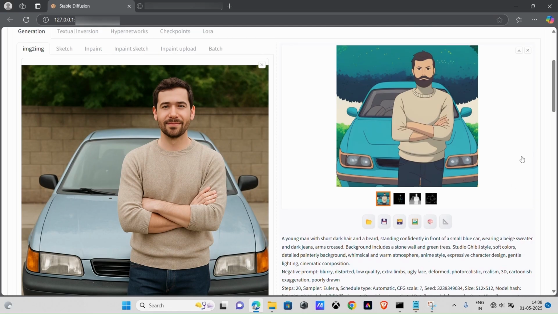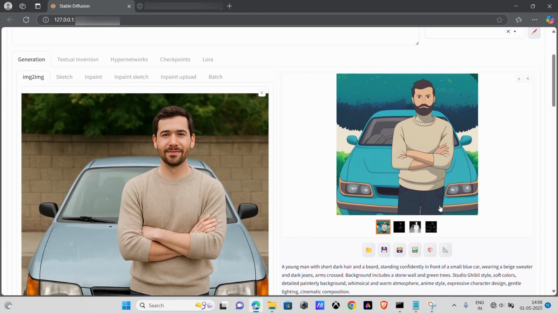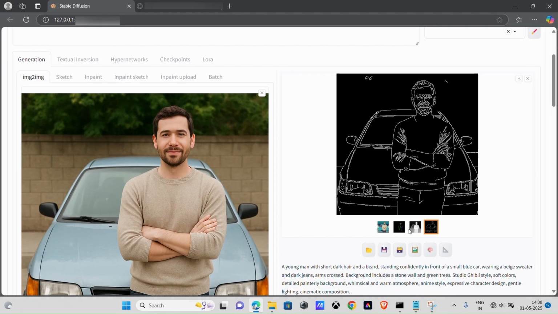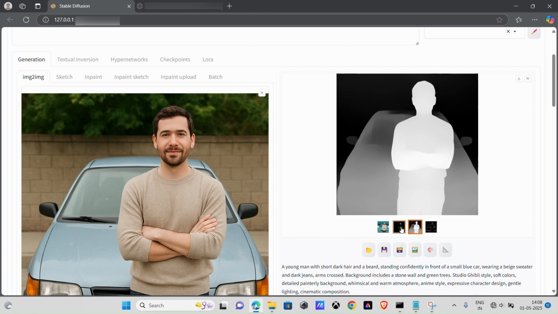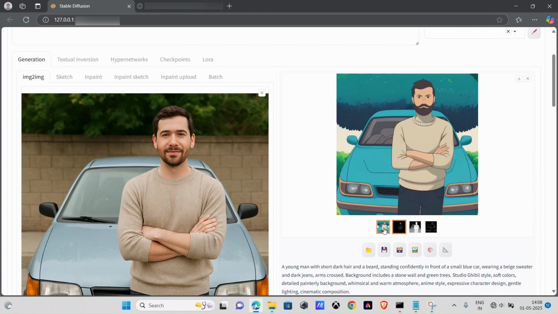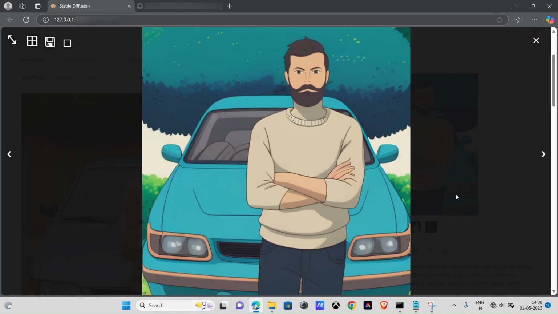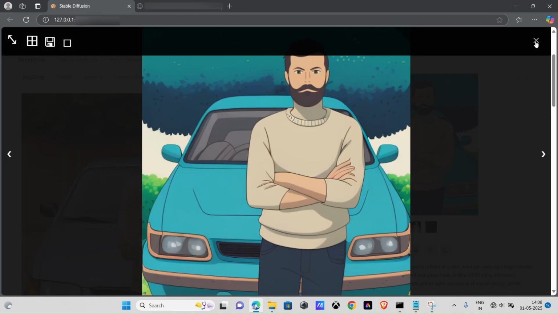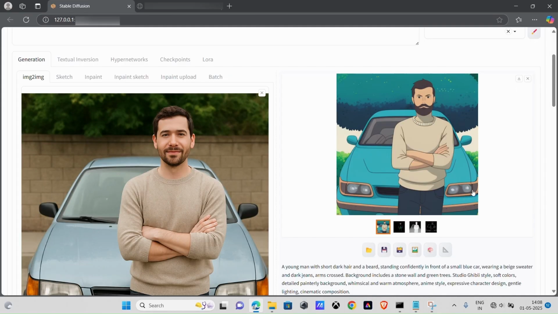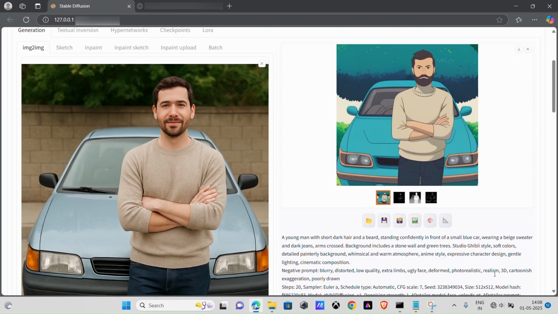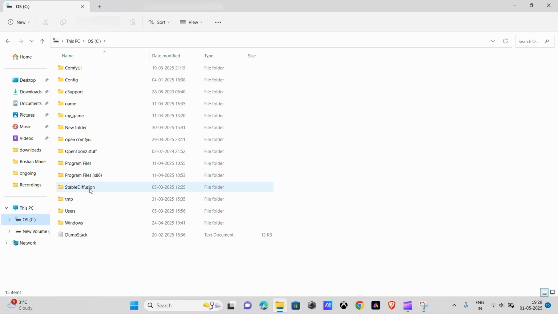Once it's done, you'll see your image fully transformed into a Studio Ghibli-style artwork. It used Canny, Depth, and Open Pose for structure, and ADetailer to enhance the face details. The generated image is good. If something looks off, like the mouth is hidden behind a beard, you can use inpainting inside Stable Diffusion to fix it.